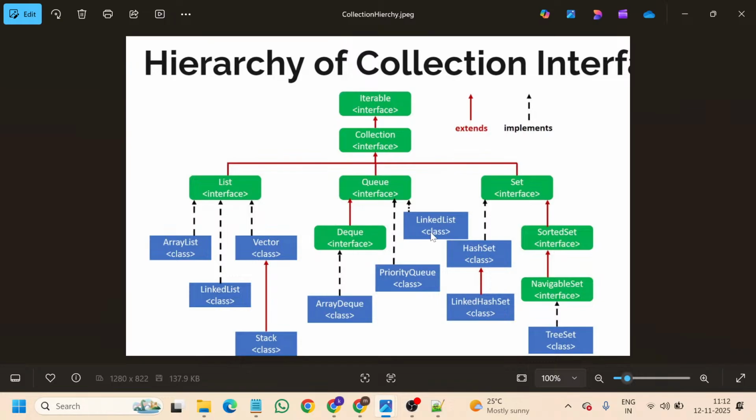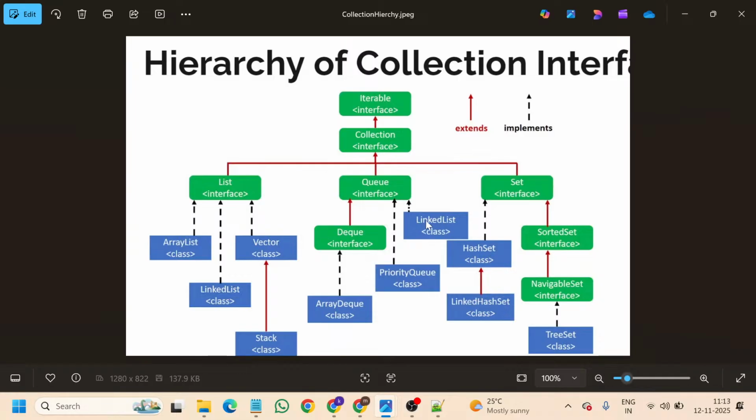Coming to this queue interface, there is another interface called DQ. I will tell you the importance of this interface when we are discussing the array DQ class. You can see that DQ interface, red line, extends. Here array DQ class, dotted lines. Dotted lines mean implements DQ interface.